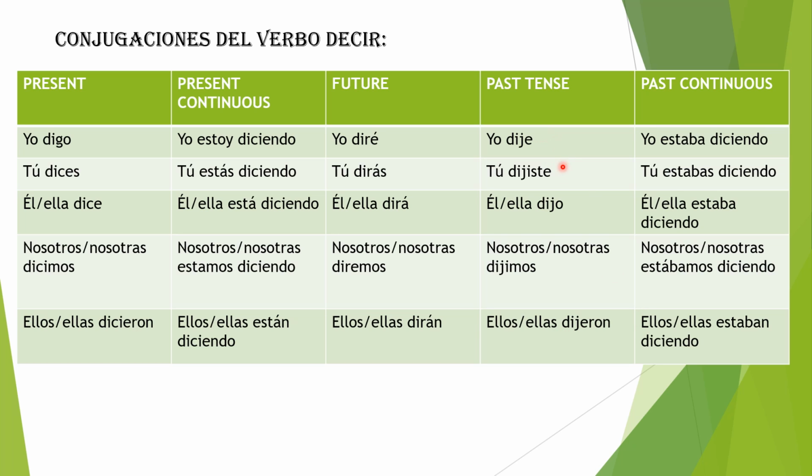This one is quite irregular, so I encourage you to just pause and try to memorize these conjugations. Past continuous. Yo estaba diciendo, tú estabas diciendo, él, ella estaba diciendo, nosotros, nosotras estábamos diciendo, ellos, ellas estaban diciendo. Again, there's always an accent over the A for estábamos, but there's no accent on the A's in any of the other conjugations.